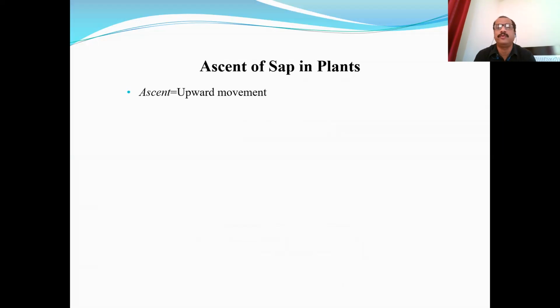Descent means downward movement. Ascent is upward movement, and sap means the liquid which contains water in which some mineral salts are dissolved. We have seen in water absorption that water absorbed from the soil is not pure solvent, but has some salts dissolved in it, and therefore we call it soil sap or soil solution. Similarly, inside the cell there is water in which some salts are dissolved, so it is called cell sap.